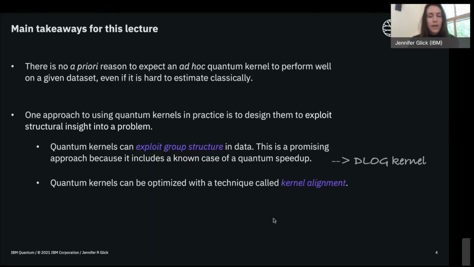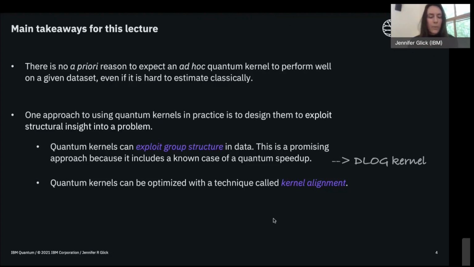The second thing I want to discuss is that we can optimize quantum kernels with a technique called kernel alignment. This gives us an extra tool in our toolbox for designing kernels on particular data sets. I want to start with a really simple example of a single qubit on a really simple data set.